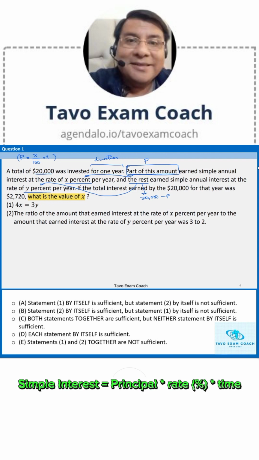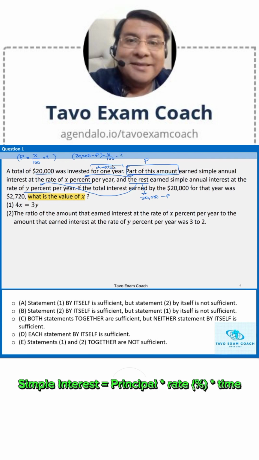And what is the interest earned by the other part of the $20,000? Well, the other part would have to be $20,000 take away P. So that's the second amount. So $20,000 take away P would be invested at Y% for 1 year also.